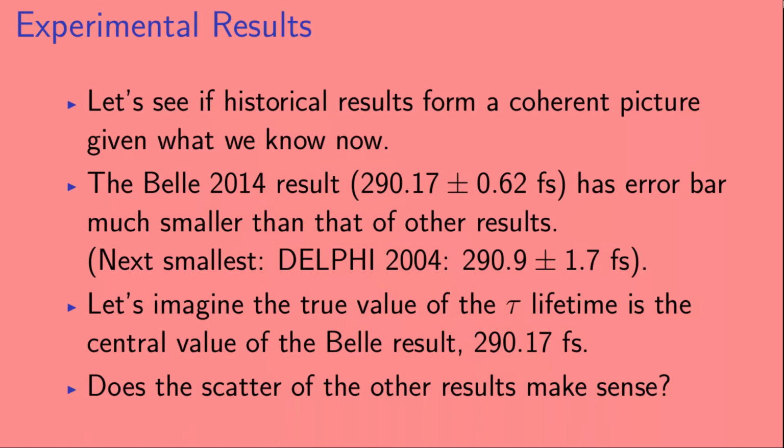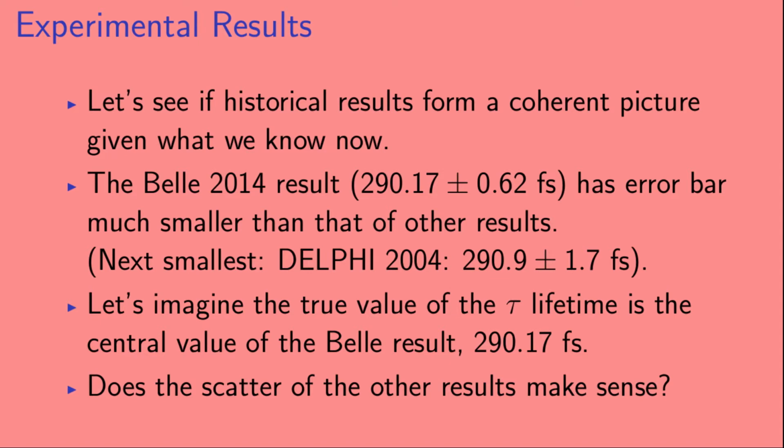Okay, so let's see if these historical results form a coherent picture given what we know now. So the Belle 2014 result, which was 290.17 plus or minus 0.62 femtoseconds, has an error bar that is much smaller than that of the other results. The next best result was from Delphi in 2004, and it measured the tau lifetime at 290.9 plus or minus 1.7 femtoseconds.